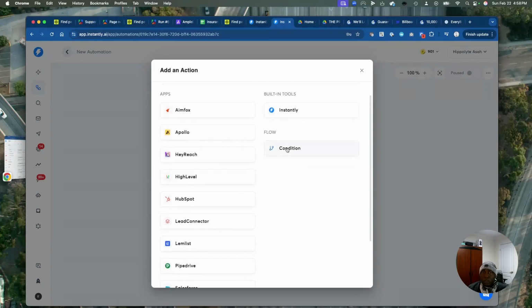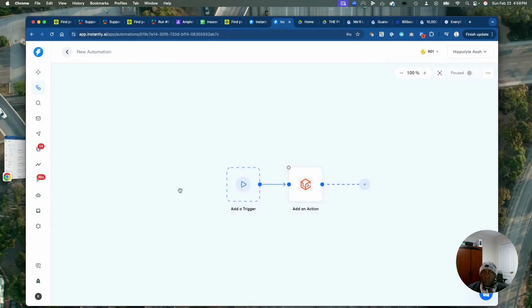We can put a condition there. So we're going to get this set up for you. If we need automation, we'll let you know. Sometimes we don't need automation.